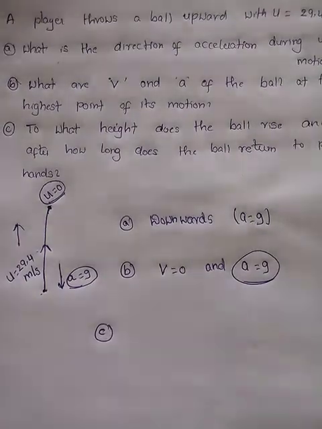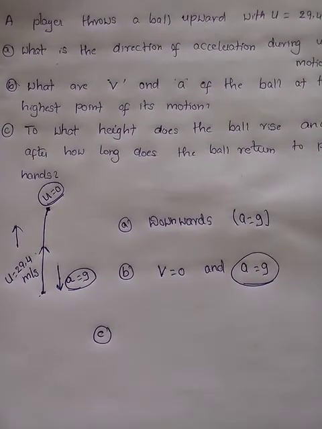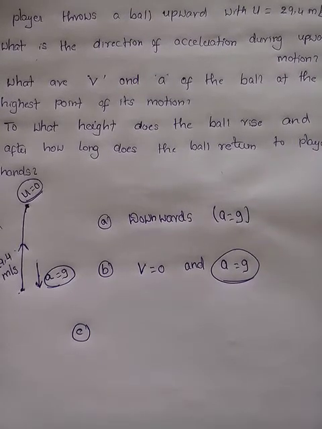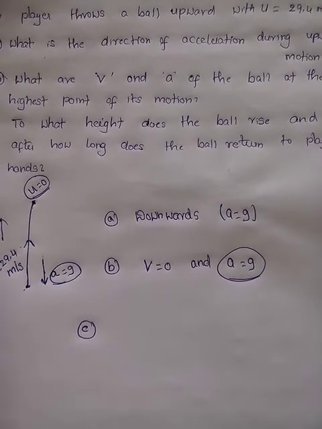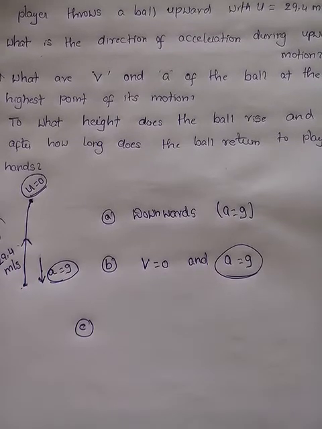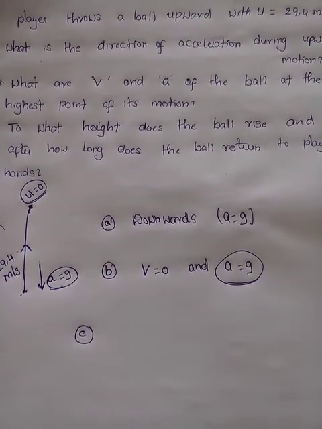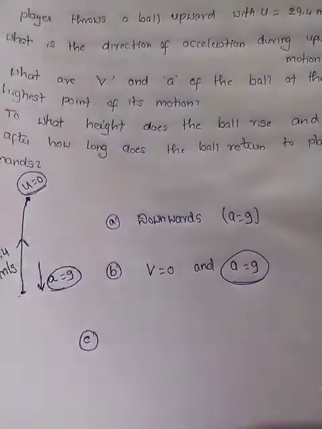Next, the last question. To what height does the ball rise and after how long does the ball return to the player's hands? So we derived the expression, or not? To what height means what? The maximum distance traveled by the body when it is projected upwards, right?